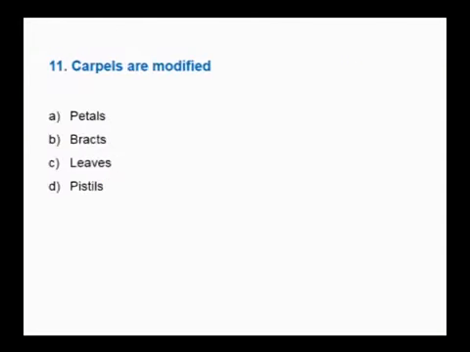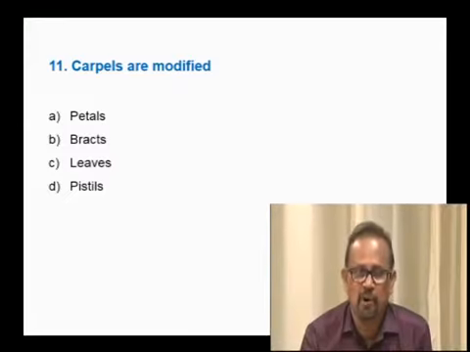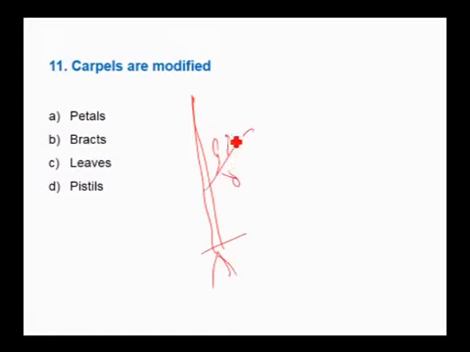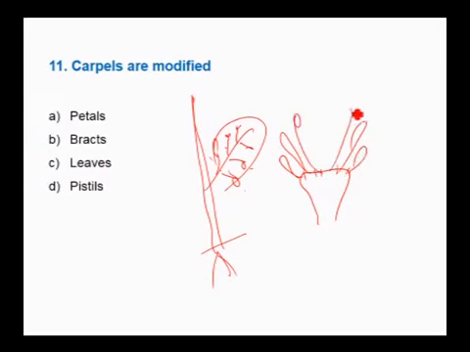Next question. Carpels are modified. See, when we talk about a flower, flower is a modified shoot for the sexual reproduction. So, aerial shoot system, underground root system. Say for example, here we have a branch having many leaves. This condenses. When it condenses, these are all the nodes. These leaves may form sepals, next leaves may form petals, next leaves may form the stamen, next leaves may form the gynoecium. So, here each whorl of a flower are the modified leaves. These are all the modified leaves.